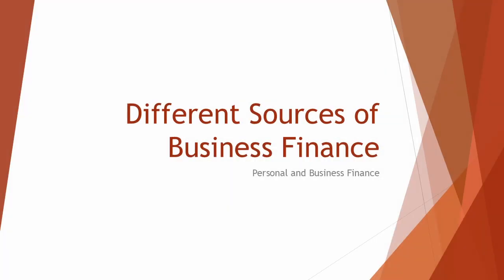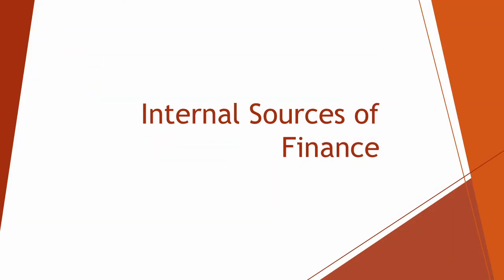Types of sources of finance include internal and external sources available to businesses. Internal finance refers to money generated from within the business's own operations. Different sources of internal finance include retained profit, net current assets, and sale of assets. Retained profit is the surplus income a business keeps after all expenses and dividends are paid.